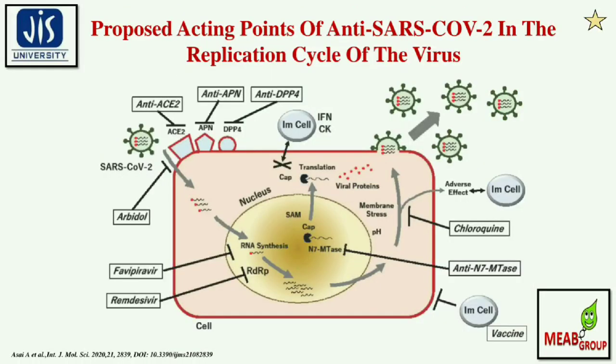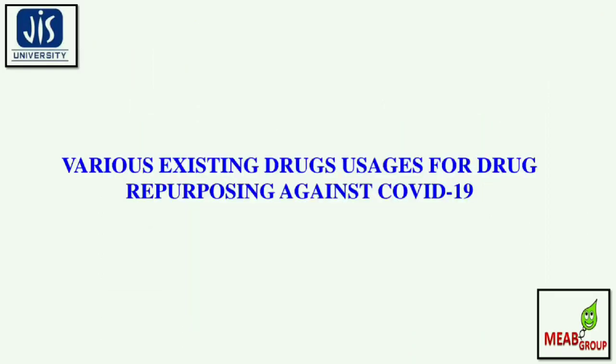This particular pictorial presentation shows the proposed acting points of anti-SARS-CoV-2 drugs in the replication cycle of the virus. In simpler terms, this is a diagram showing different pathways and pathway targets which are being repurposed by different conventional antiviral drugs. So let's discuss the various existing drugs which are being used for drug repurposing against COVID-19 SARS-CoV-2. This tabular presentation shows different drugs which have different targets and their possible molecular mechanisms against COVID-19.